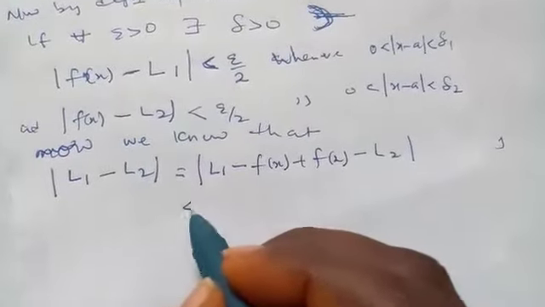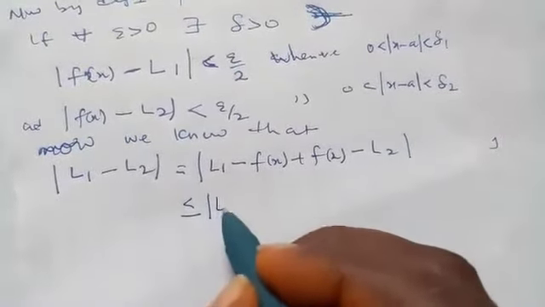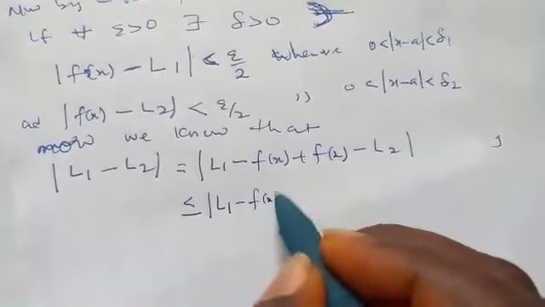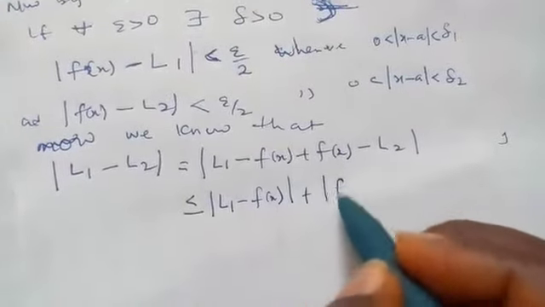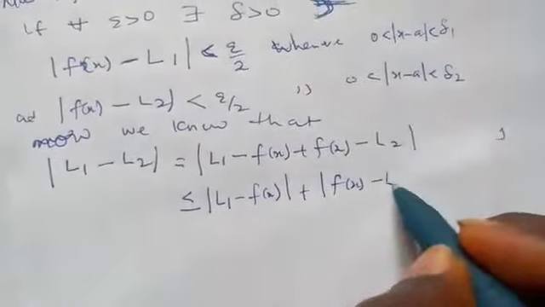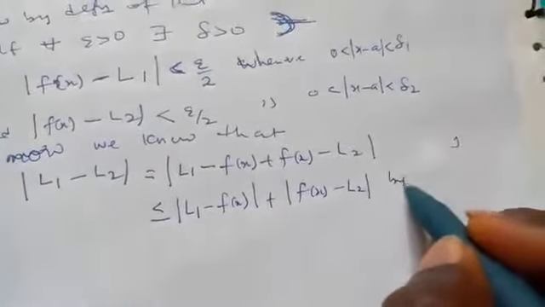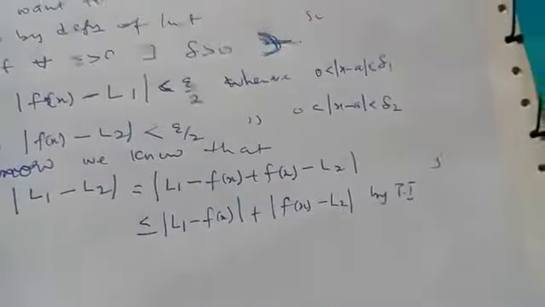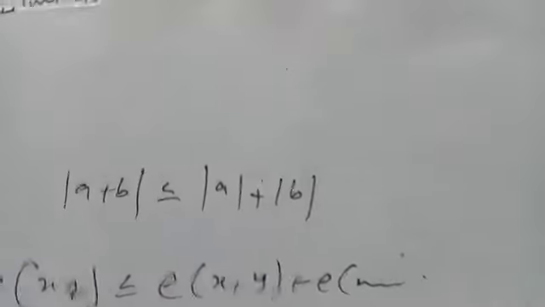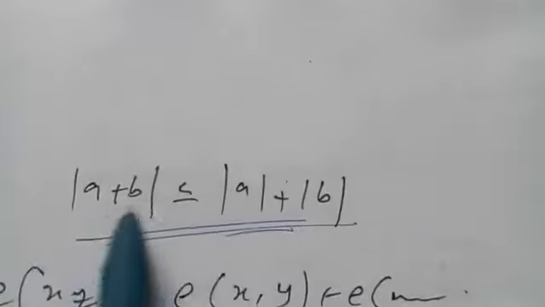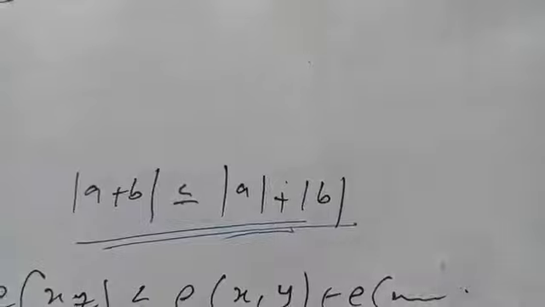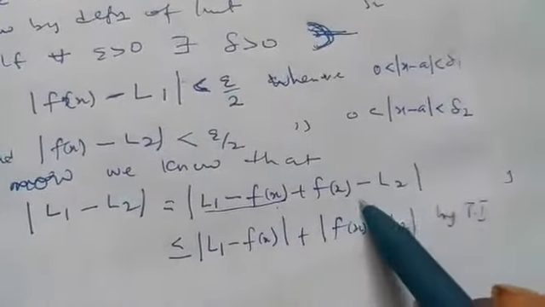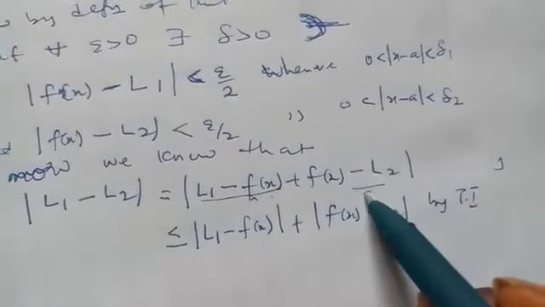And by triangular inequality, I can write it like this: the absolute value of L1 minus f of x plus the absolute value of f of x minus L2. If you recall the triangular inequality that we have done before, the absolute value of a plus b is less than or equal to the absolute value of a plus the absolute value of b. So this is representing our a, and this is representing our b.